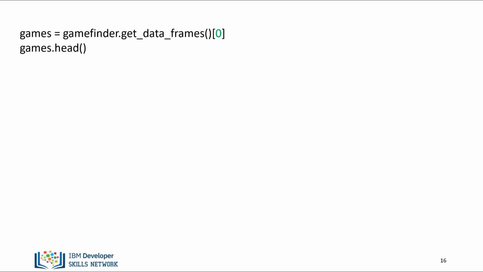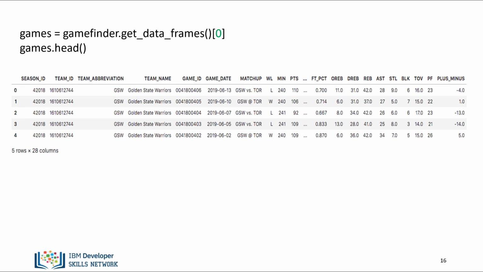The gamefinder object has a method get_data_frames that returns a DataFrame. If we view the DataFrame, we can see it contains information about all the games the Warriors played. The plus-minus column contains information on the score. If the value is negative, the Warriors lost by that many points. If the value is positive, the Warriors won by that amount of points.